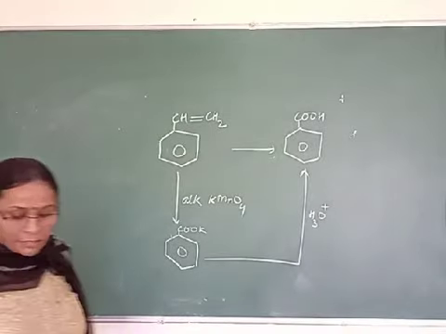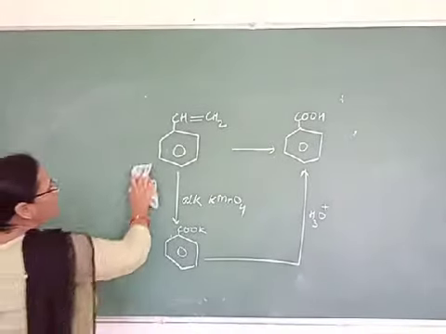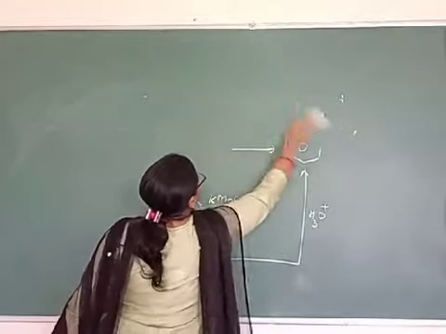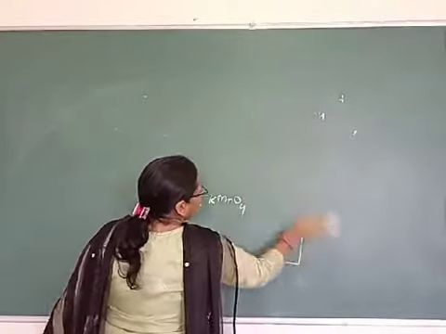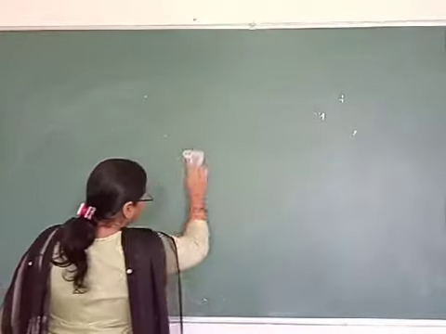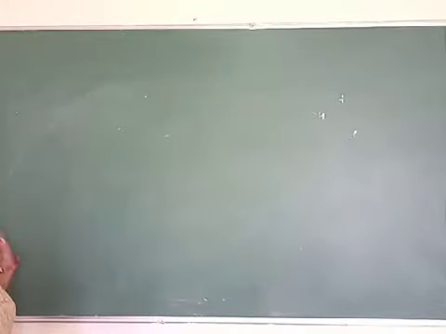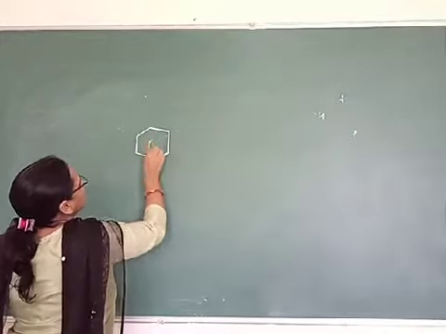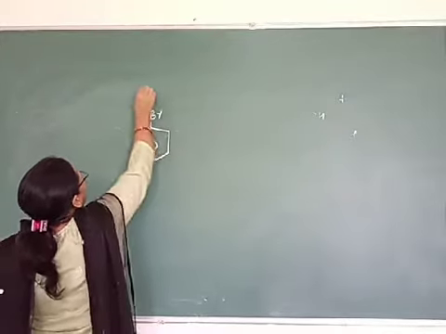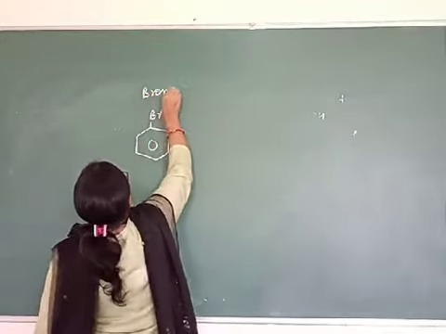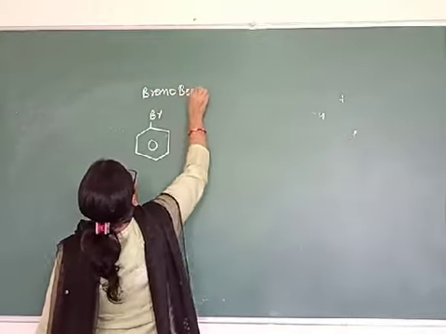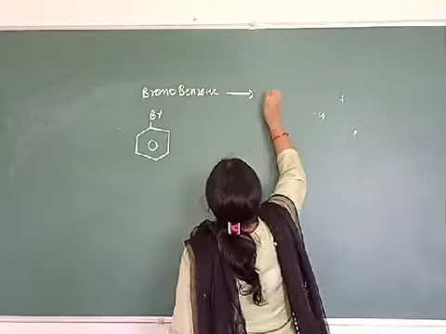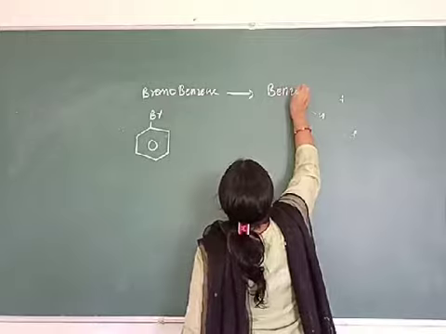Got it? Then another one is that you have to convert bromobenzene to benzoic acid. This is your bromobenzene, and this you have to convert into benzoic acid.